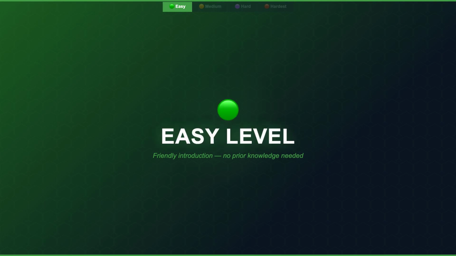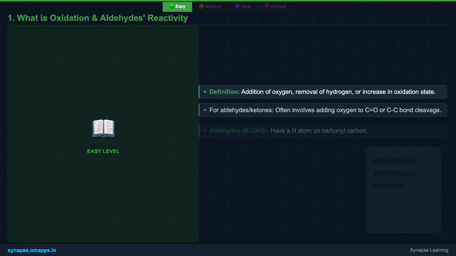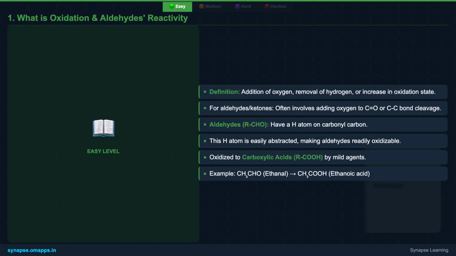Let's kick things off with the basics. The easy level will introduce you to what oxidation means for aldehydes and ketones, and how these two classes of compounds behave differently. Oxidation in organic chemistry is more than just adding oxygen. It's about increasing the oxidation state of a carbon atom, often by adding oxygen, removing hydrogen, or both. For aldehydes and ketones, this usually involves reactions at the carbonyl group.